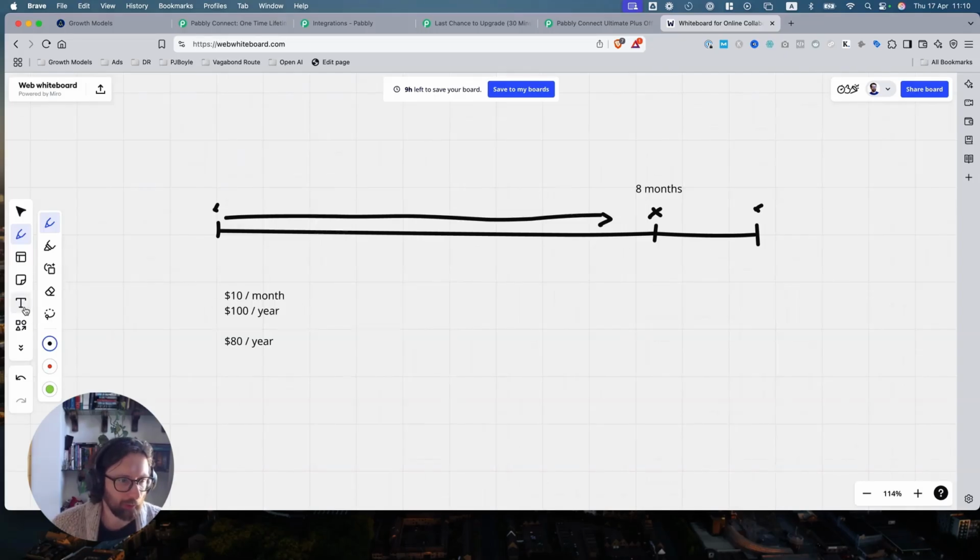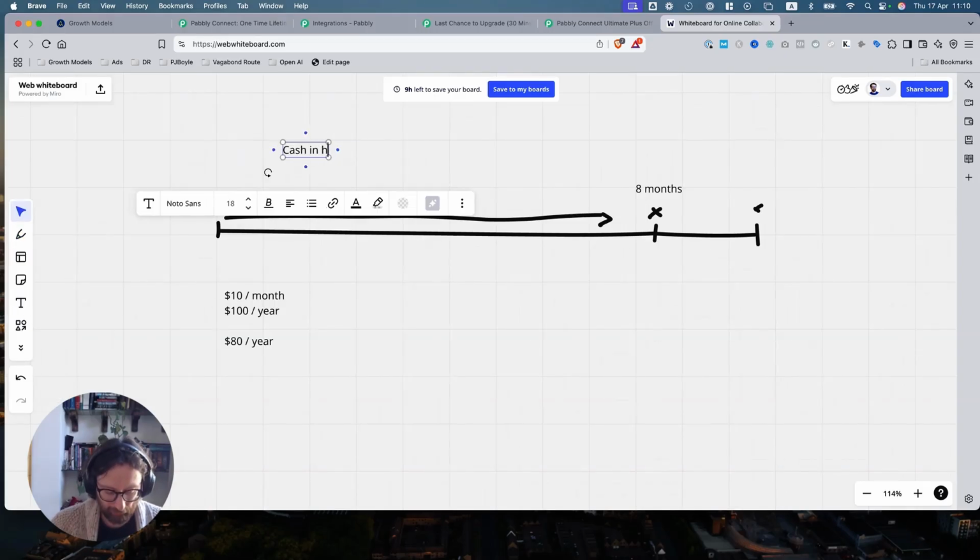But all of this is just a play for the idea of cash in hand, right? Cash collected. Cash today is better than potential cash tomorrow. If you can make $80 today, and maybe you make $60 over 6 months, obviously the $80 today is better. And weirdly, $80 today is better than maybe making $100 over 10 months. It's just cash in hand is better.